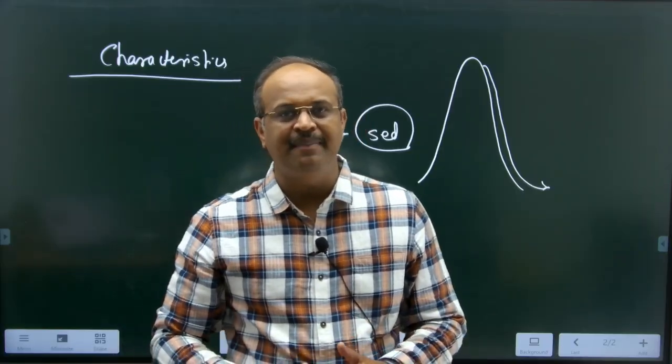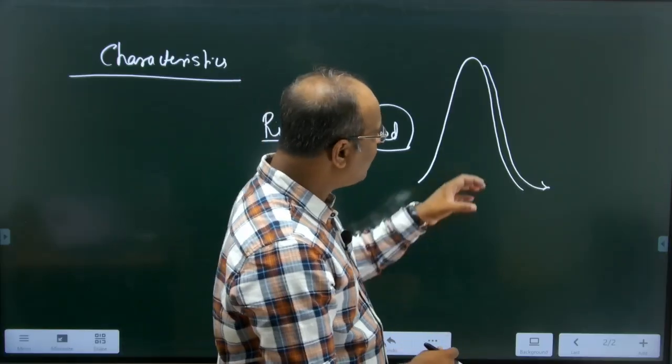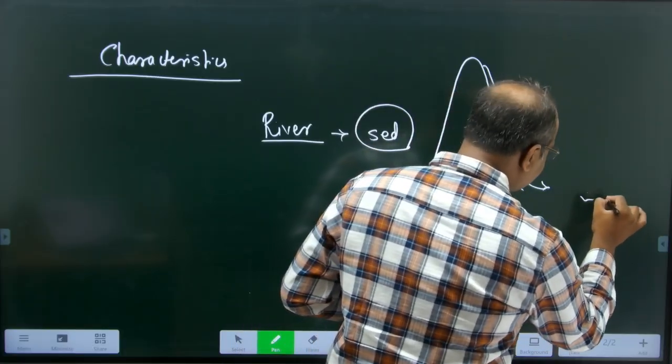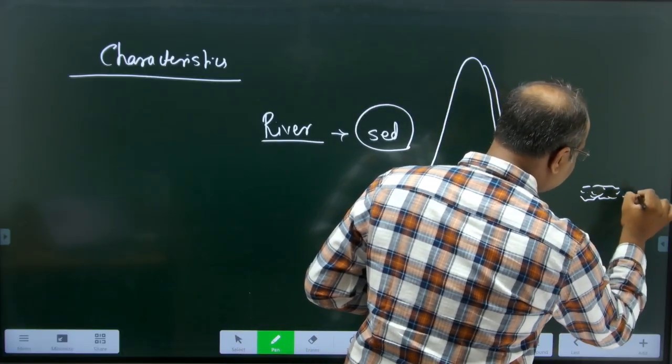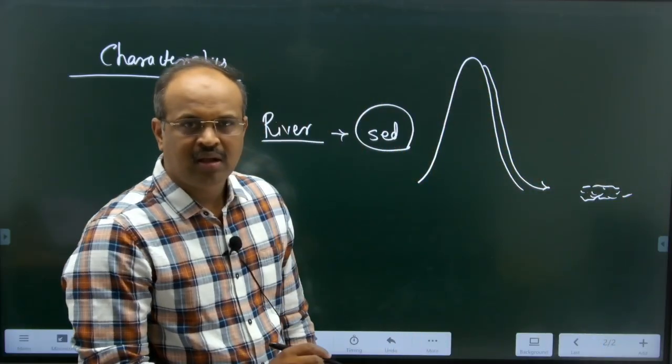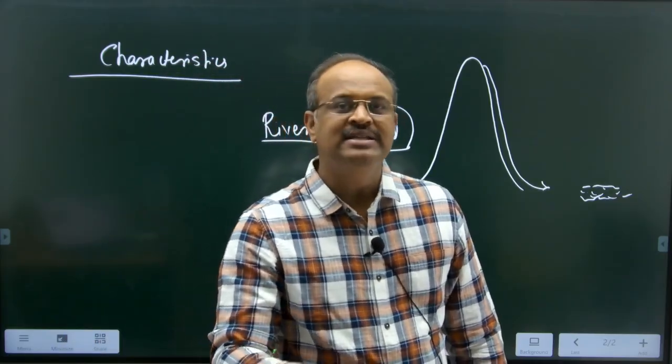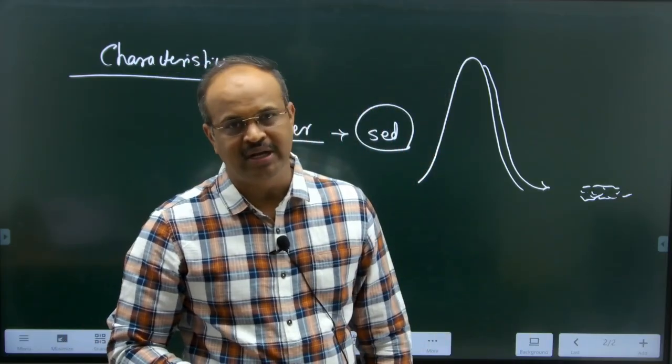Because of that, the sediments brought by these rivers get deposited in the plain region. That is how this soil is formed, and it is called the alluvial soil.